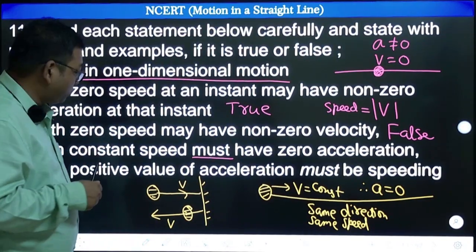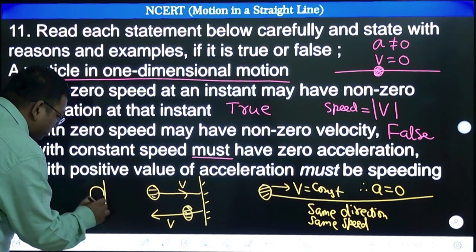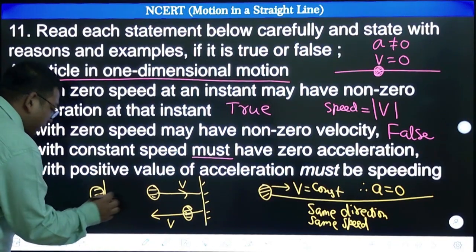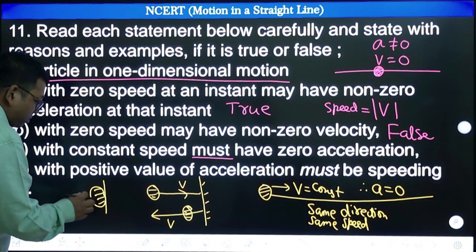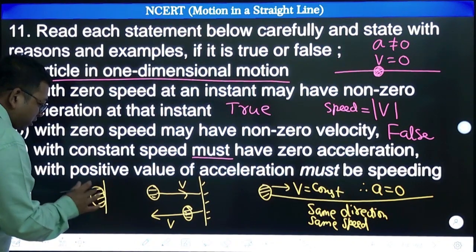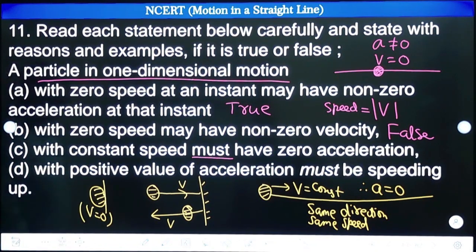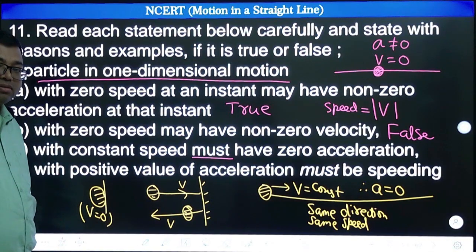This is an important point to note, because let us say during the contact, which may happen for a very, very small time, the ball does not move. So its speed will become zero, right? If the speed becomes zero, then speed cannot remain constant, right?